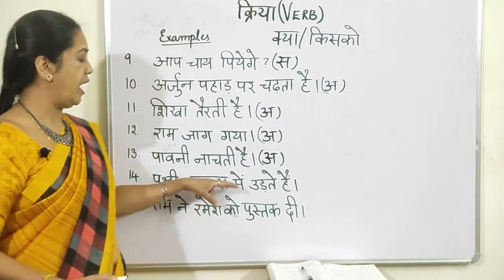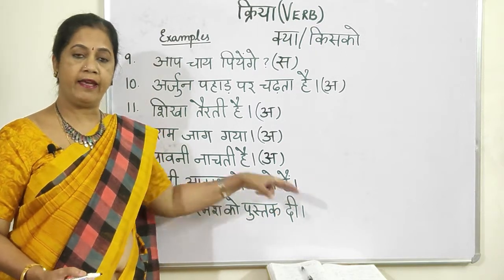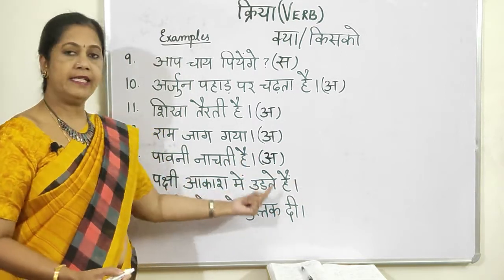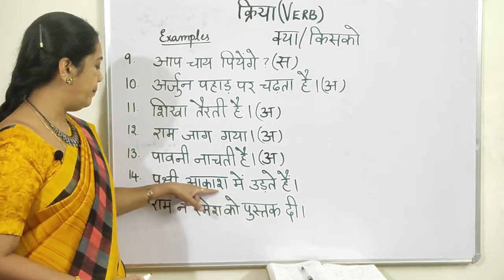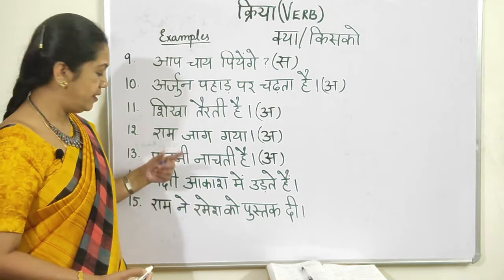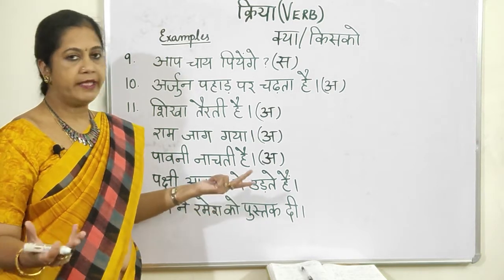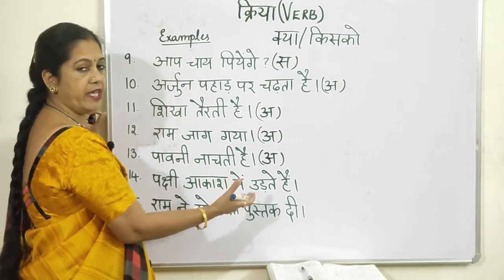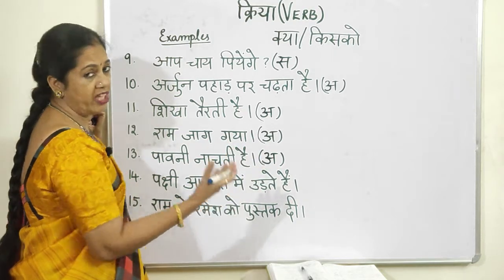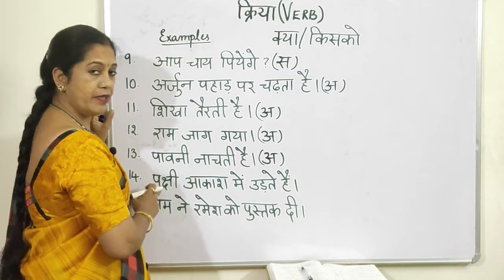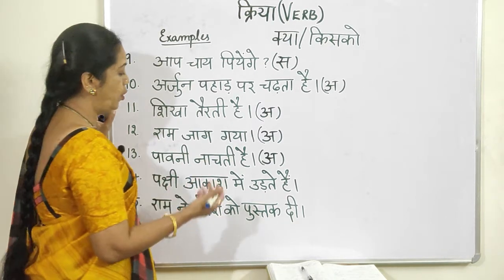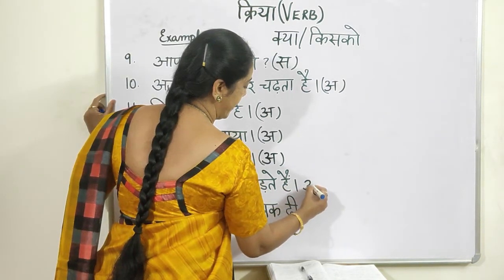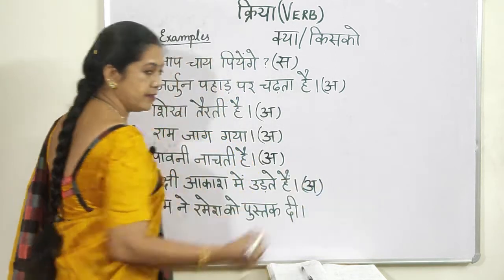Now पक्षी आकाश में उड़ते हैं. Birds fly in the sky. आकाश में. Now again you see here, में अधिकरण कारक. So this again cannot be an object. क्या उड़ते हैं? No answer. किसको उड़ते हैं? No answer. कौन उड़ते हैं? Only then you get the answer, right? So pakshi. Now there is no answer, and this is again akarmak.